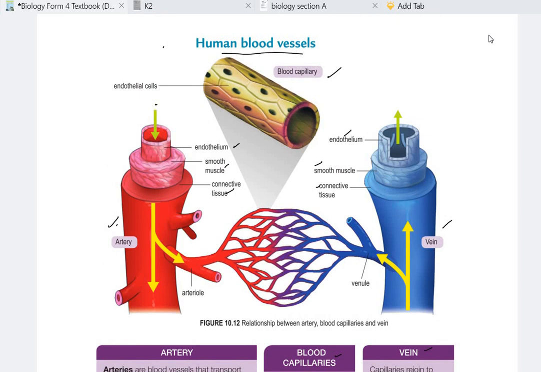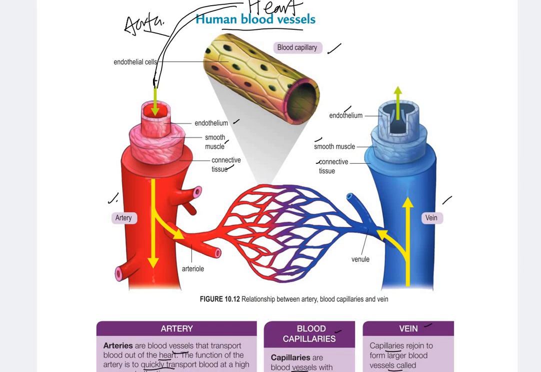Let's say we have the heart here. The blood will flow to the body, right? First through the aorta, because the aorta is the largest or the main artery.